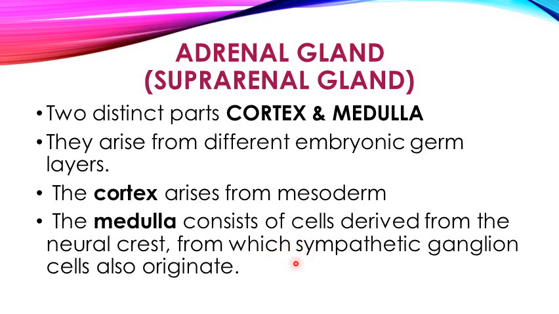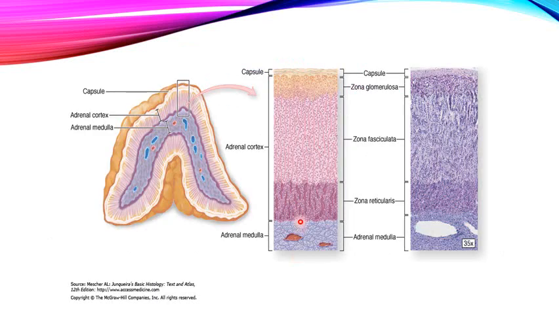So these two parts naturally have different cells. You can see here that the adrenal cortex is the more thickened part, the major part present peripherally, and it has cells which are mesodermal in origin.